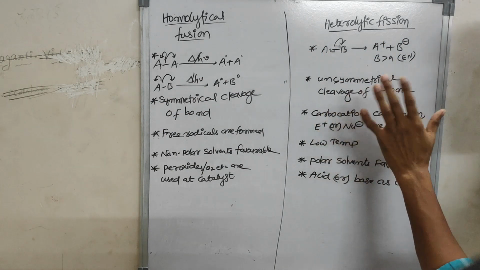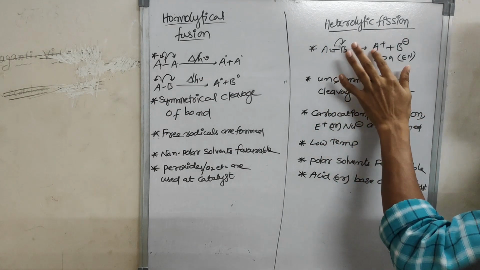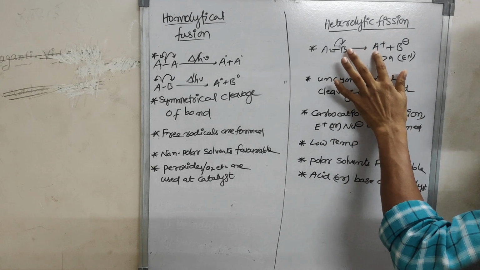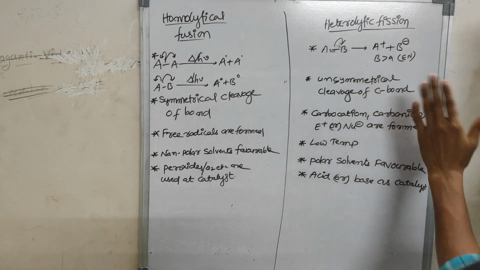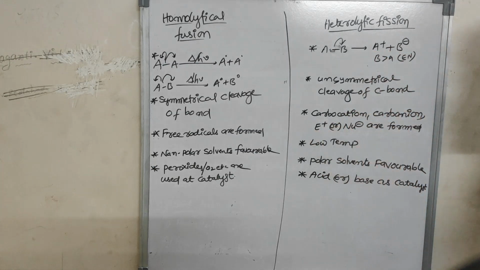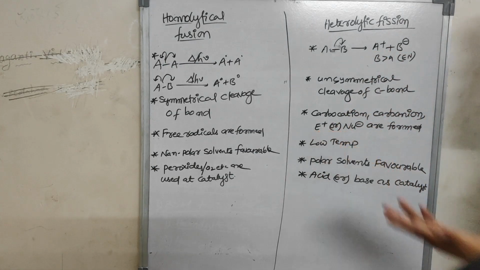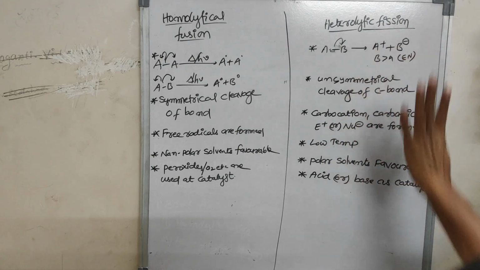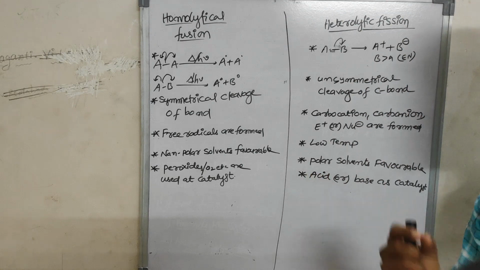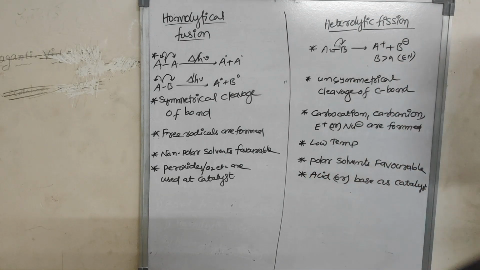If carbon carries a positive charge, it is called a carbocation; if carbon carries a negative charge, it is a carbanion. Electrophile means positive charge, nucleophile means negative charge. Those are all forms of heterolytic cleavage. It will occur at low temperature.